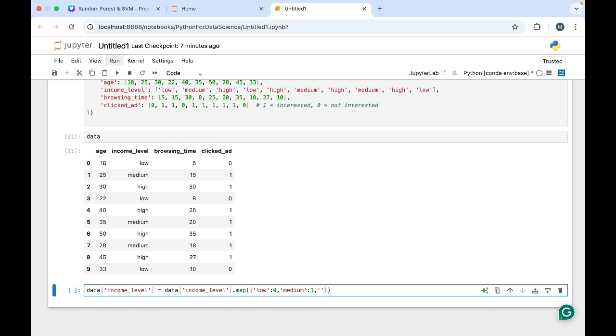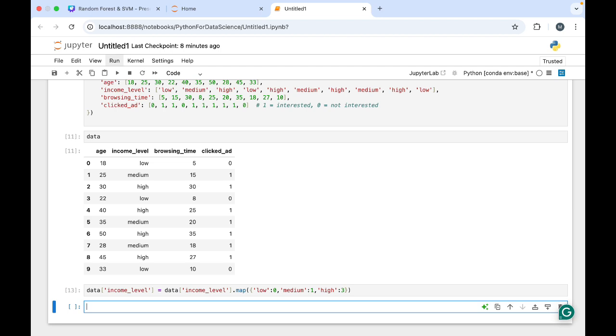See properly what is the value in the income level. Okay, if L is capital in the word low, you have to write L capital because it is case sensitive. Python is case sensitive, you have to keep that in mind also. So for high, whatever number you want to give, you can give it, but you have to keep in mind what value you have assigned. Closing brackets are there. Everything is clear. Just execute and see if you are getting any error.